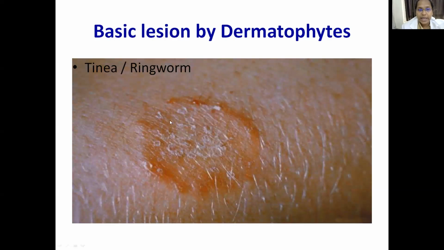Before we go there, this is the general basic lesion of your tinea or ringworm. You will see the centrifugal growth, where central clearing is seen and the edges are raised. This is the typical ringworm infection.